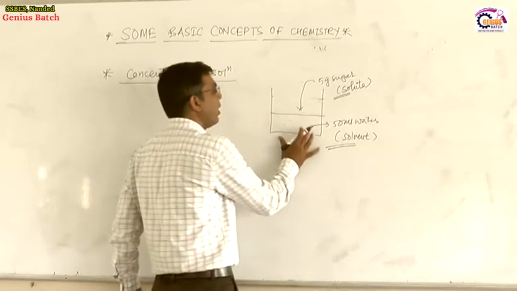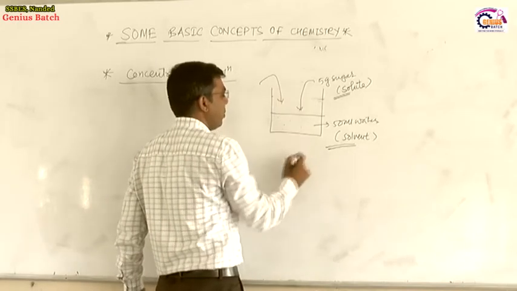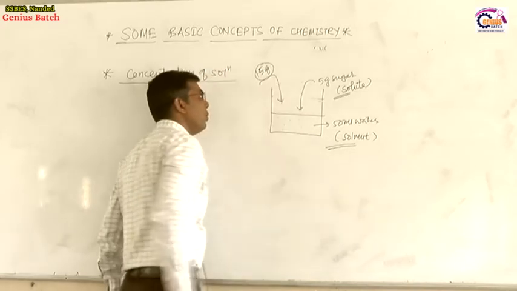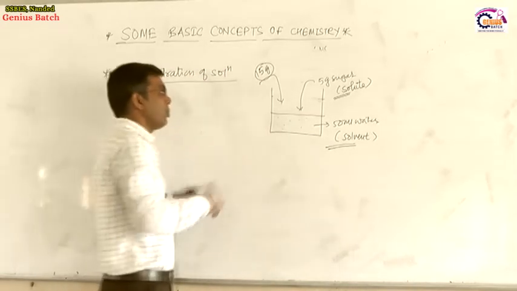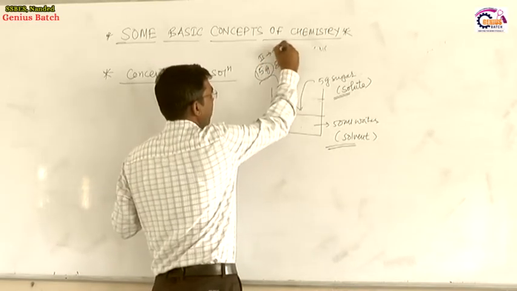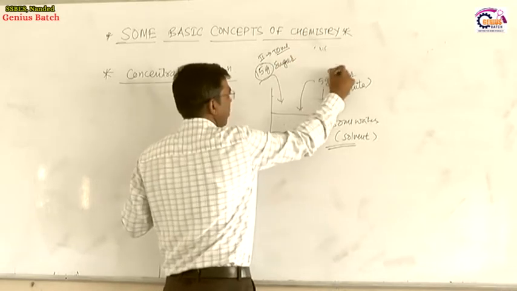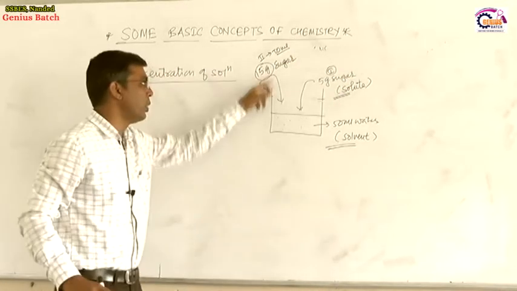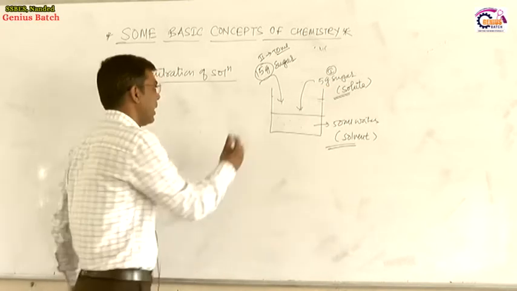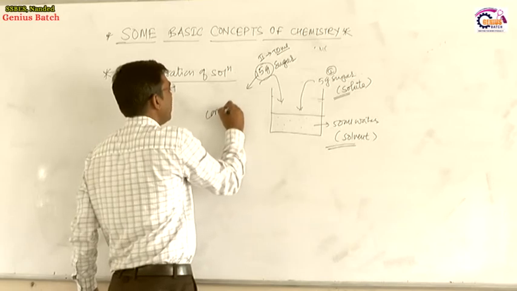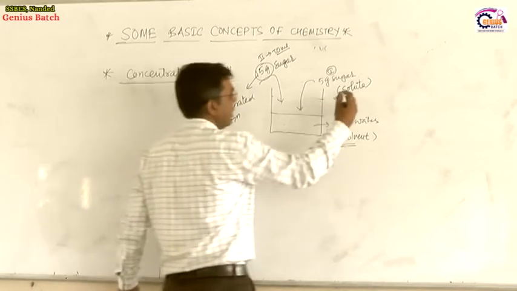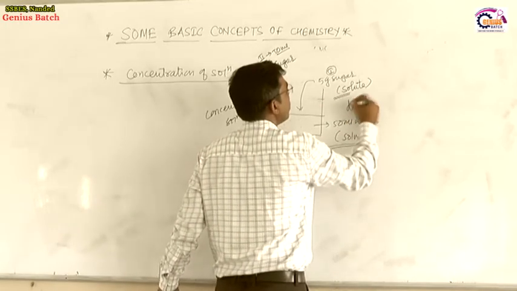Suppose another 50 ml of water is taken, and in that 50 ml of water you add 15 gram of sugar. This is the second case, and in the first case you added 5 gram of sugar. Then the second solution is called a concentrated solution, and the first solution is called a dilute solution.